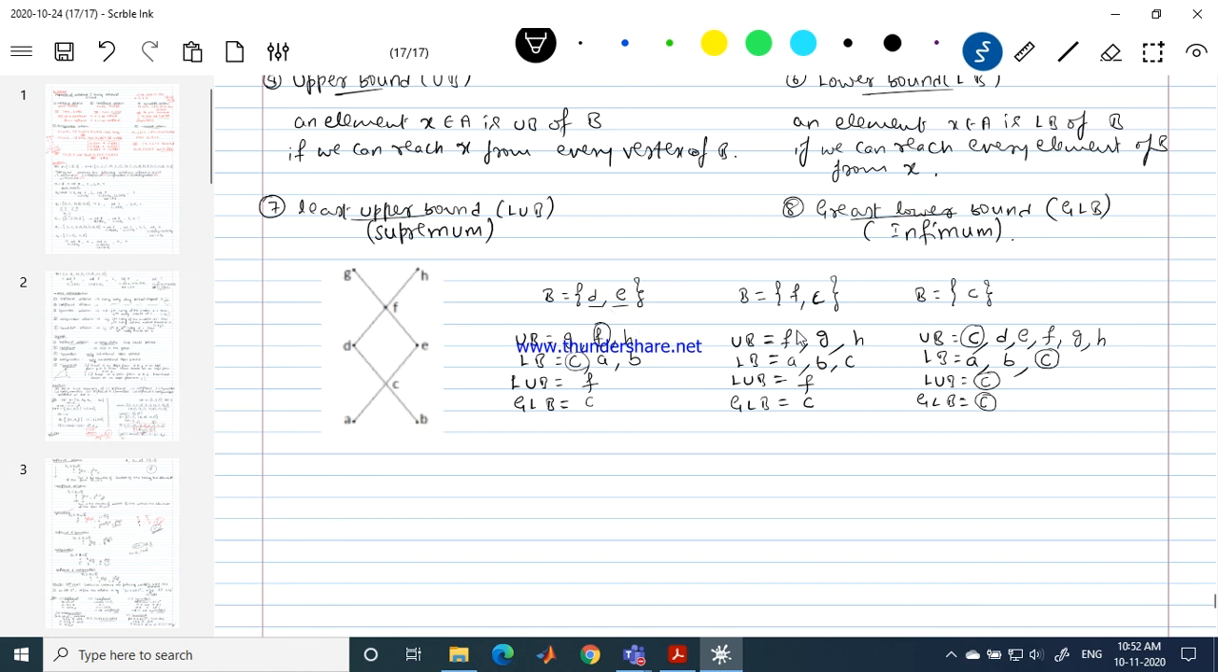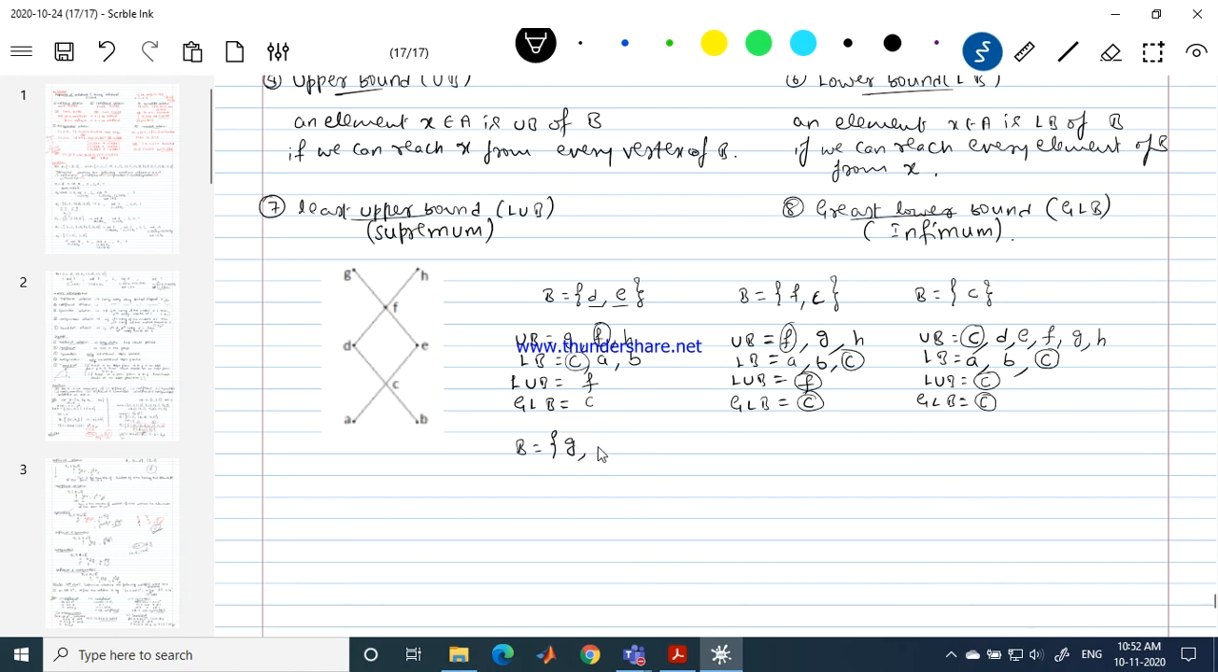But in this example, you found that F and C both are present in my set B and they are also least upper bound and greatest lower bound. In this example, C is playing the role of all. Okay, it is about analyzing the situation afterwards. So right now let me consider one more example.